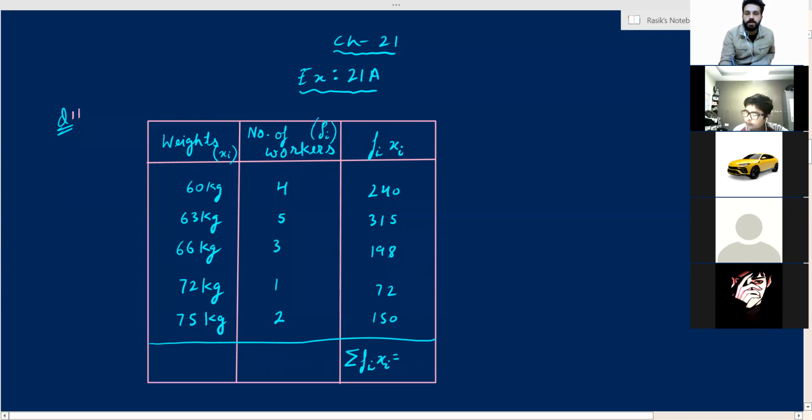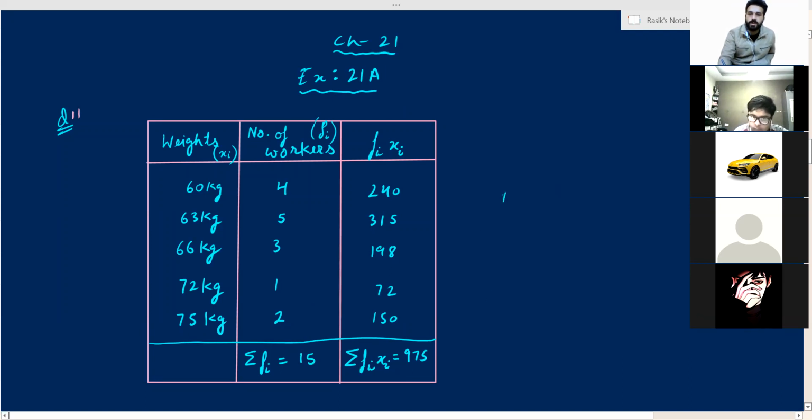240 plus 315 plus 198 plus 72 plus 150. What is the sum, all of you? 975. Absolutely right. Then sigma fi. Sigma fi means the sum of all the numbers in the fi column. What is the sum? 15.